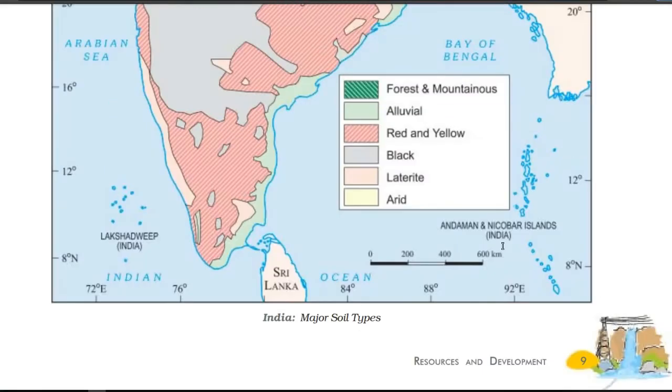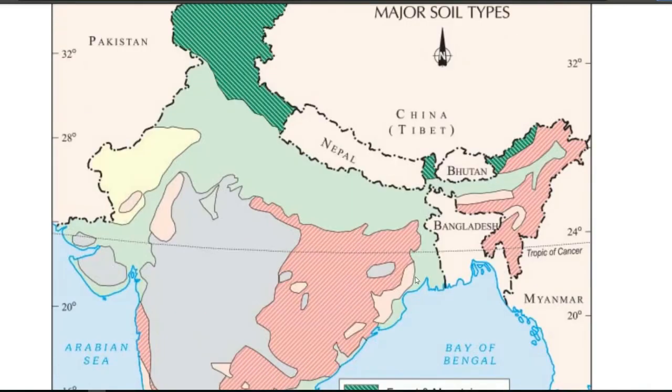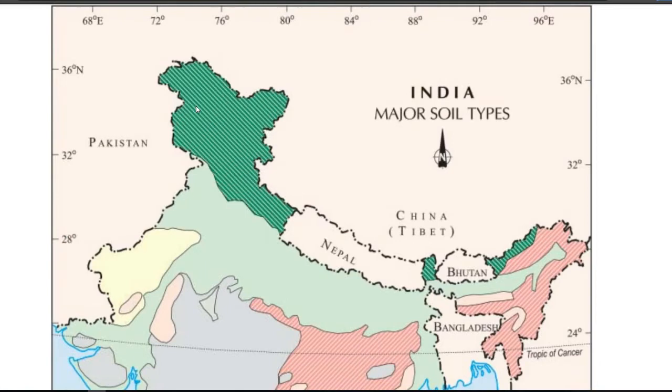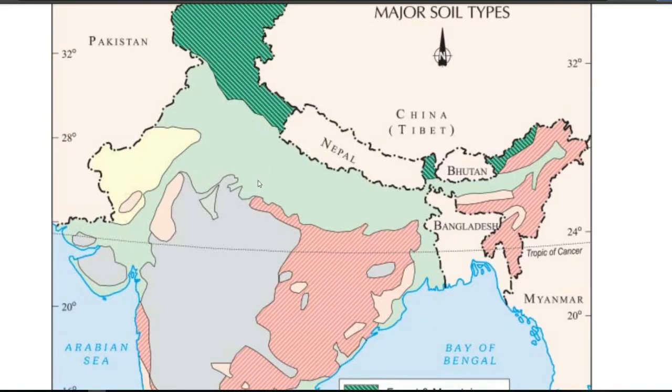After that, on page number 9, we have this map work, and here 1, 2, 3, 4, 5, 6, all 6 types of soil have been mentioned. Like the forest and mountain soil, we find it especially in mountainous places like Jammu Kashmir, Ladakh, Uttarakhand, Himachal Pradesh, and also Sikkim or Arunachal Pradesh. So some areas are mentioned here where we find this soil. After that, we have alluvial soil, especially in northern places like UP.